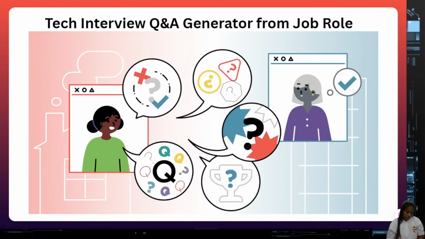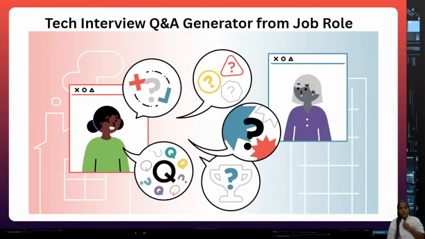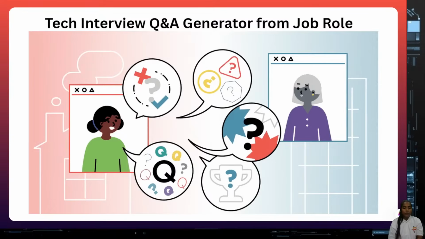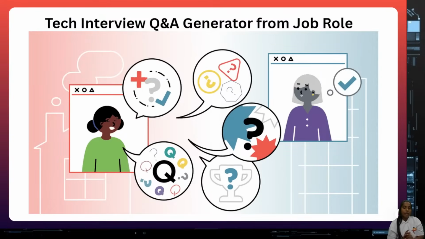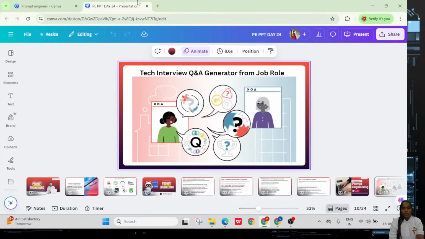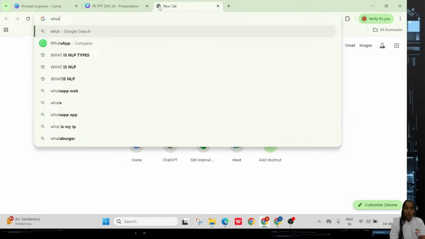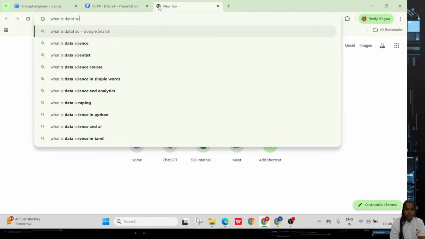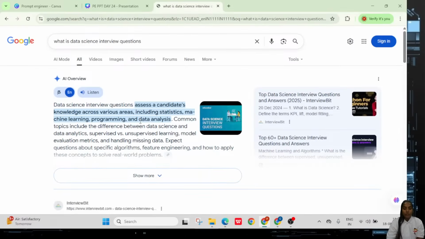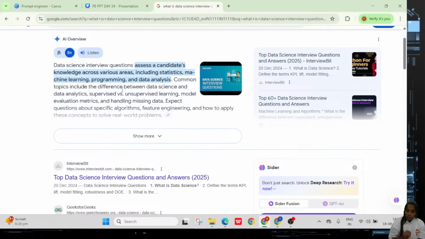Our application will be tech interview questions and answers from the job role. Why take this? Nowadays, if you want to attend an interview, you might ask a single question online, for example asking what the data science interview questions are. If you ask like that, you can't get more questions. You do get some information, and it tries to generate new information, but I need it in a different way.